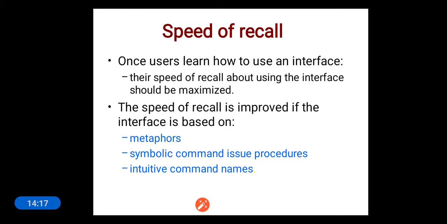The third characteristic is speed of recall. Once users learn how to use an interface, their speed of recall about using the interface should be maximized. The speed of recall is improved if the interface is based on metaphors, symbolic command issue procedures, and intuitive command names. That's what we had seen in speed of learning. So here one characteristic depends on the other. If the user finds it easy to learn the commands and use them, then the speed of learning increases, and obviously it will have an effect on the speed of recall.